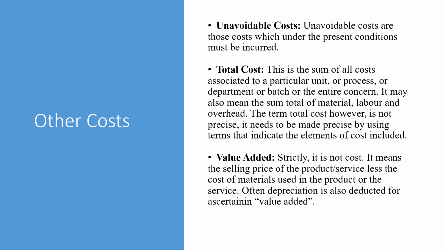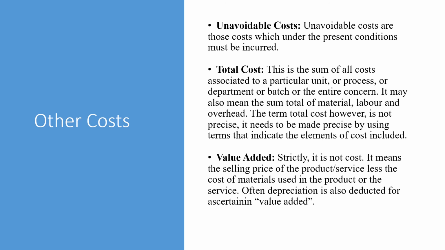We have a few more costs, called the unavoidable cost. The name itself says unavoidable costs are the ones which couldn't have been avoided under the present conditions. So these costs have to be incurred. Total cost is the sum of all costs associated to a particular unit, process, department, batch, or the entire concern. It may also mean the sum total of material, labor, and overhead cost.